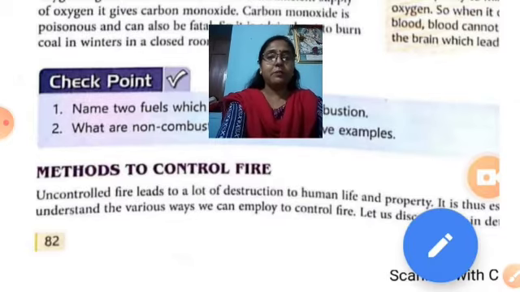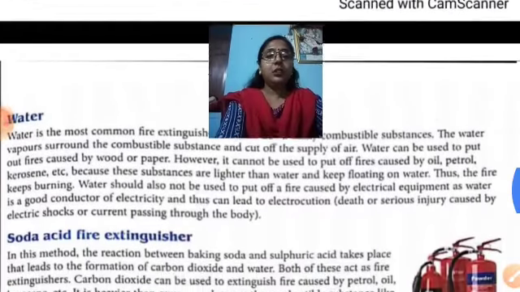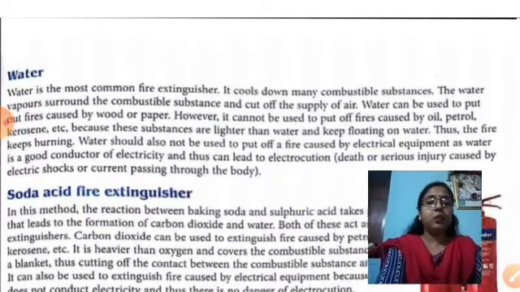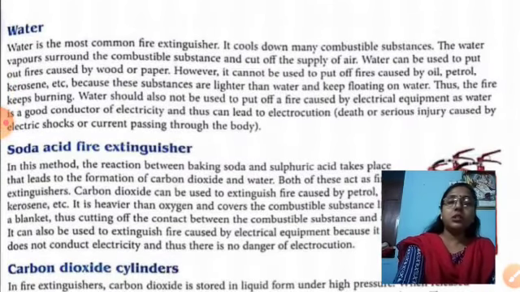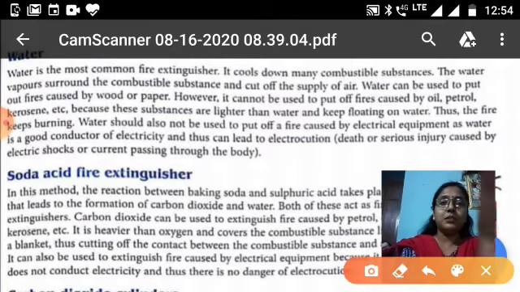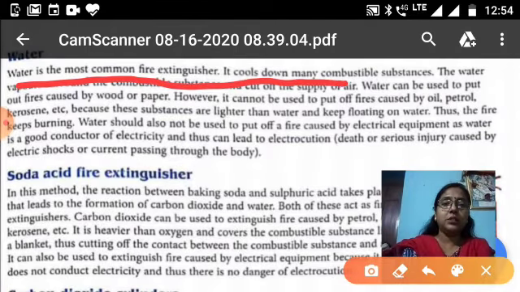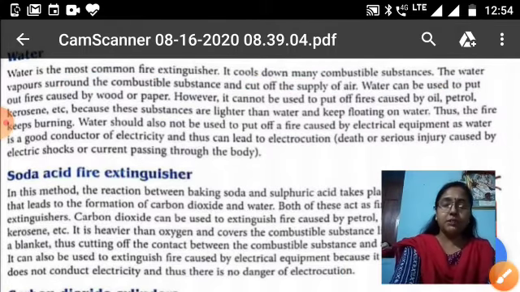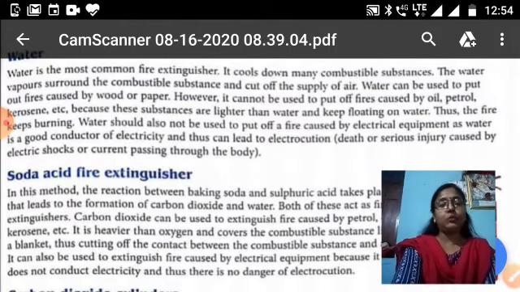Let's come to page number 83, where it is written about water. First of all, water is the most common fire extinguisher and it cools down many combustible substances. The water vapor surrounds the combustible substance and cuts off the supply of air. So water can be used to put out fire caused by paper and wood. Remember, water is a common fire extinguisher, but it only extinguishes fire caused by paper and wood.